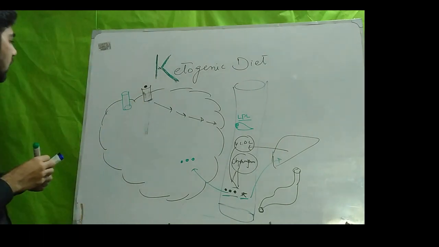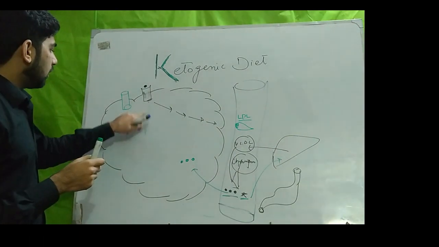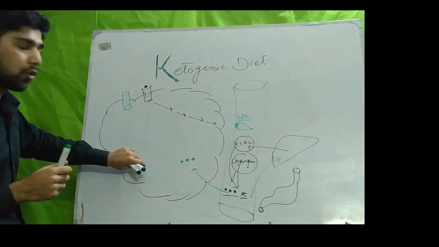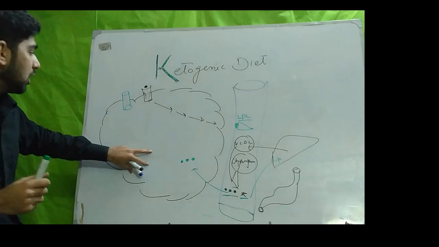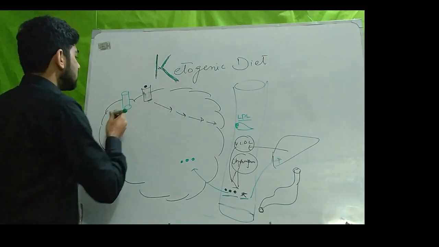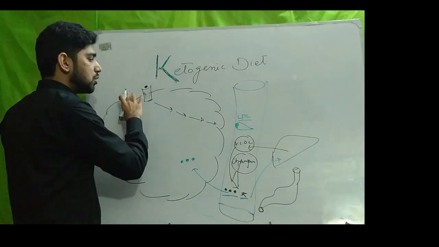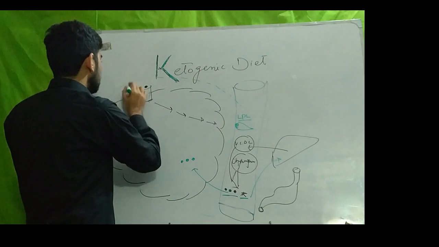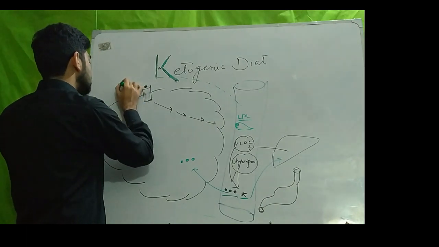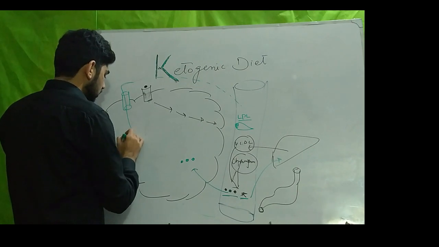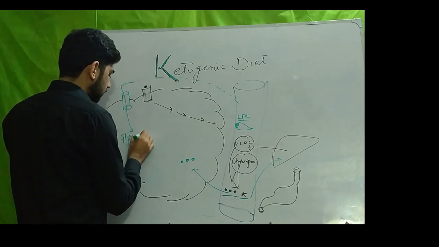Insulin increases the transport of GLUT4 from the cytoplasmic space into the membrane, and through these transporters, glucose from the blood enters into the adipose cell and is converted into glycerol.